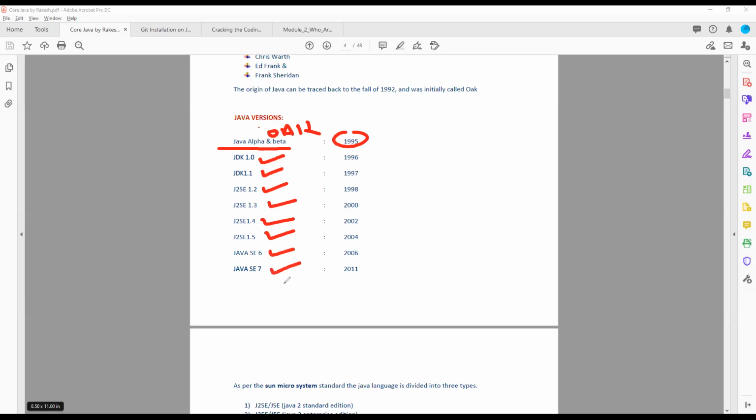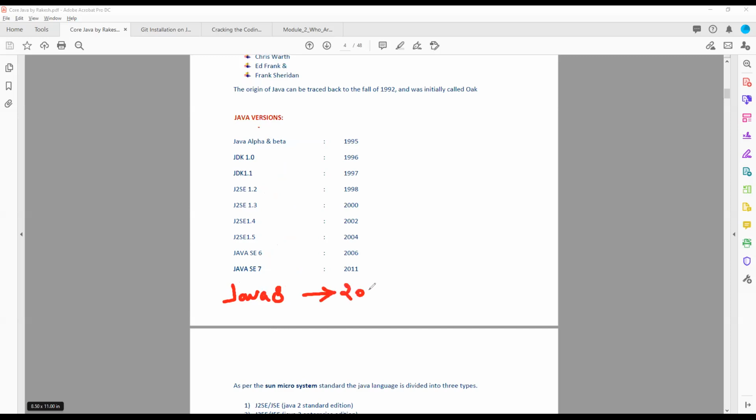And then Java 8 came. We are now working on Java 8, and it came around 2015 or something. I'll tell you later; I'm not fully aware of when it came.